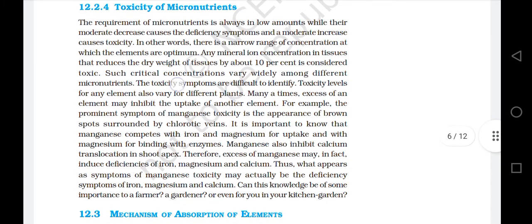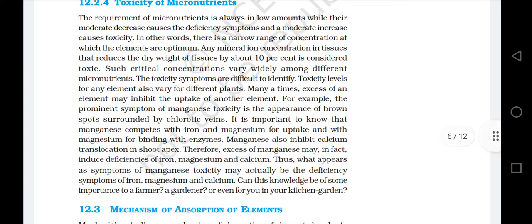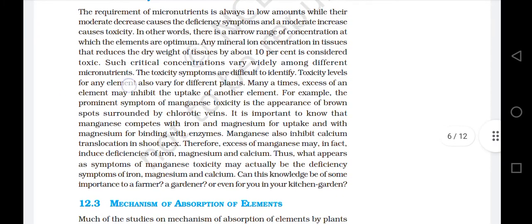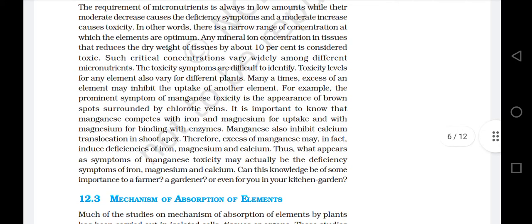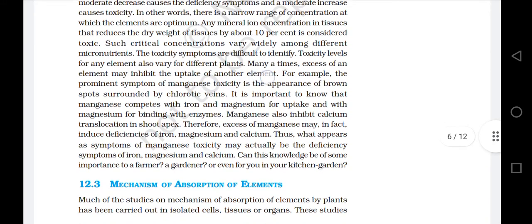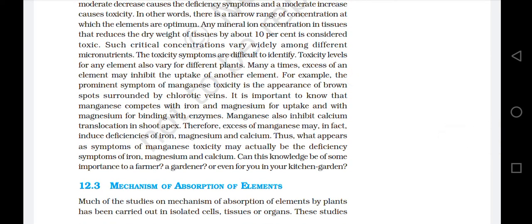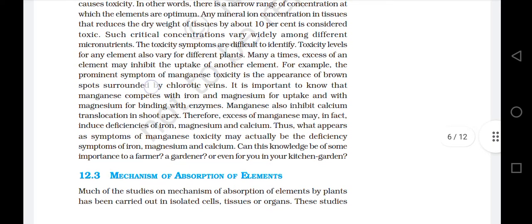The toxicity symptoms are difficult to identify. Toxicity levels for any element also vary for different plants. Many a time, excess of an element may inhibit the uptake of another element. For example, the prominent symptom of manganese toxicity is the appearance of brown spots surrounded by chlorotic veins.